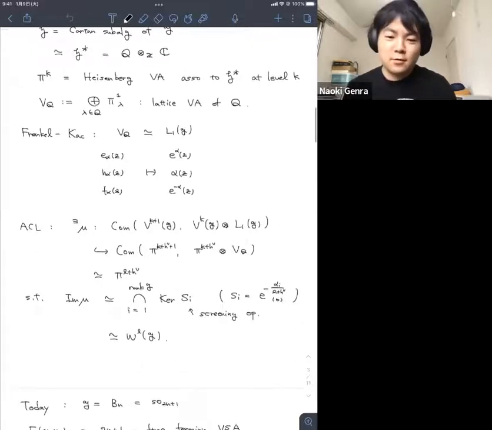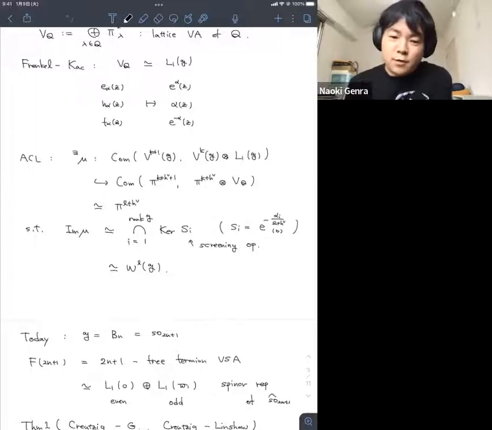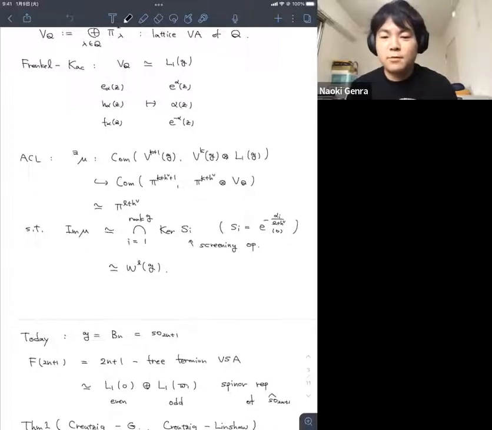So the natural question is, what about B type? For example, this is today's talk. The point is that now we cannot use V_Q, but instead of V_Q we want to use F^{2n+1}. This is the 2n plus 1 free fermion vertex superalgebra.